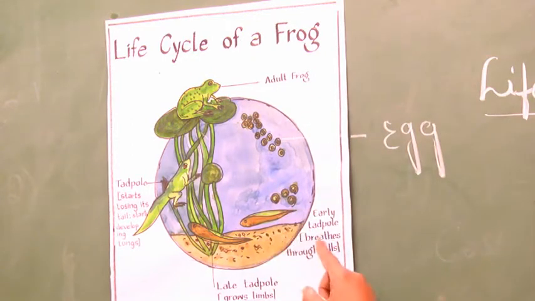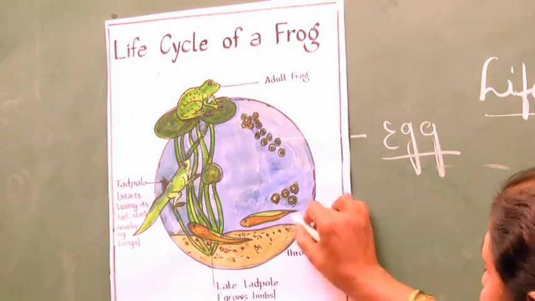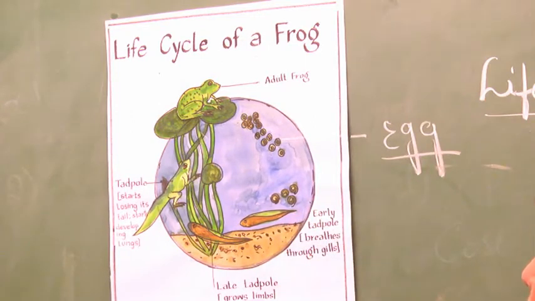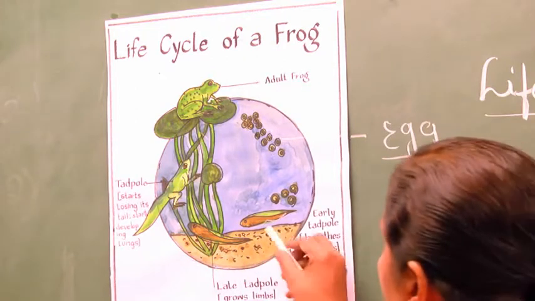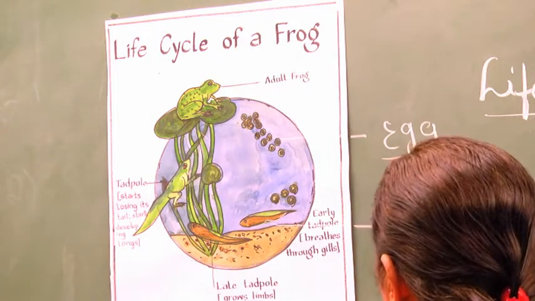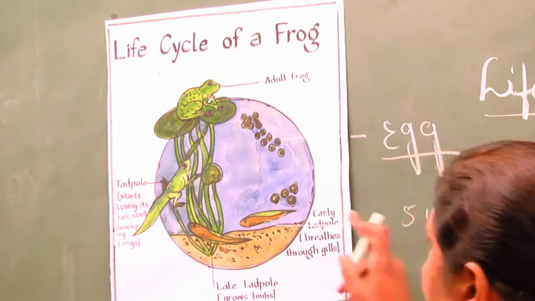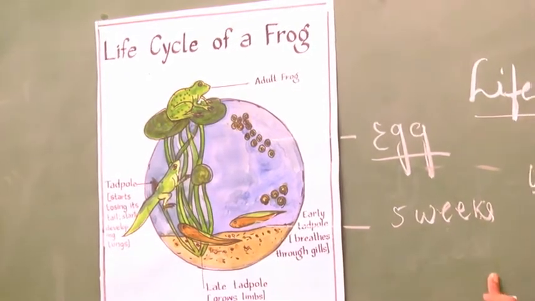This egg is going to develop into a tadpole. It is called a tadpole. In order to develop from the egg into a tadpole, it takes about 5 weeks.